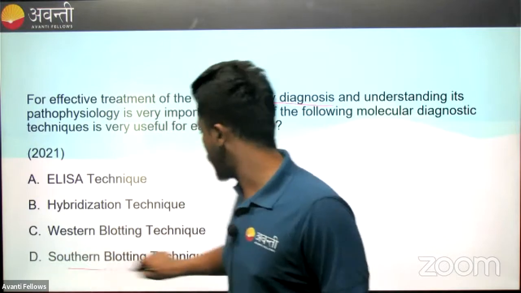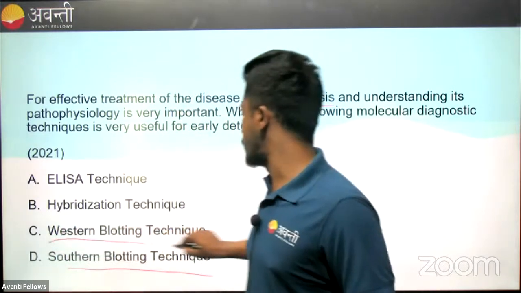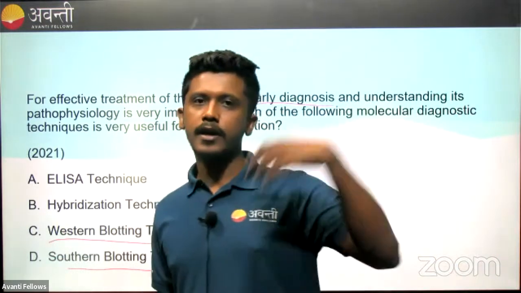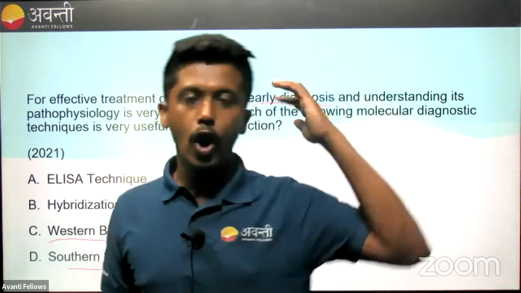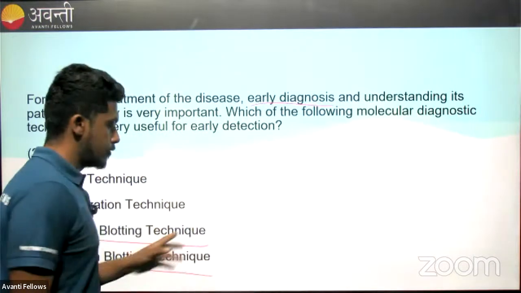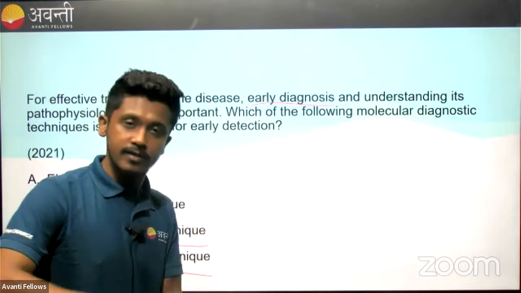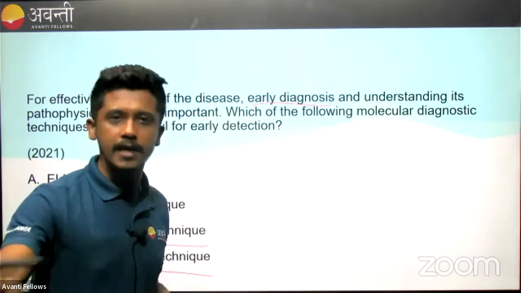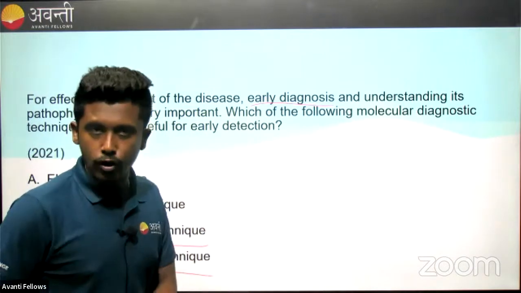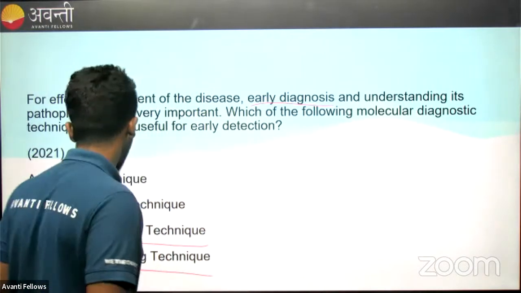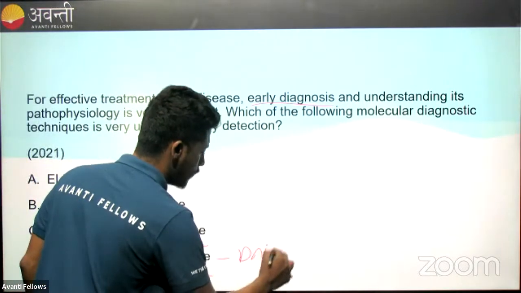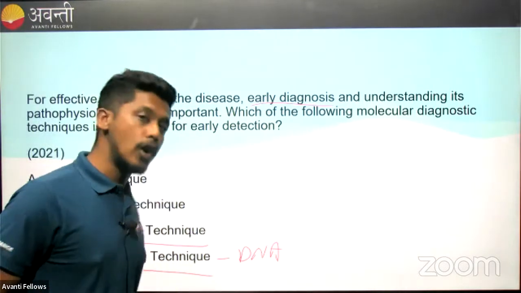Southern blotting and Western blotting are blotting techniques where fragments of DNA or RNA are transferred onto a nitrocellulose membrane. When we do the agarose gel electrophoresis, the bands get separated in the gel, and these bands are transferred onto a nitrocellulose membrane, correct? When we do that, that is called Southern blotting. This is for DNA. If we do it for RNA, it is called northern blotting.